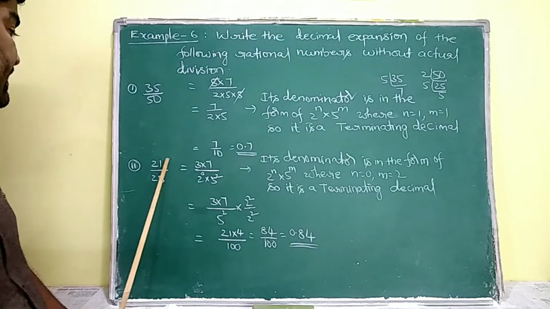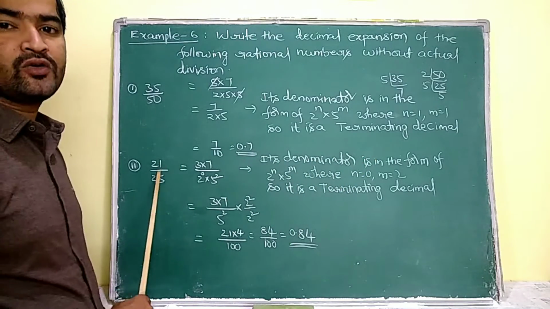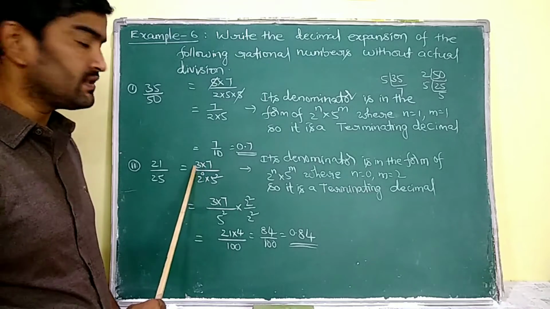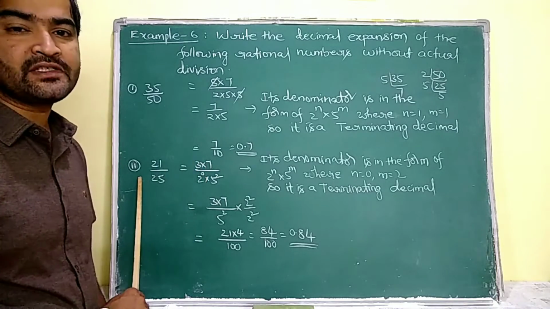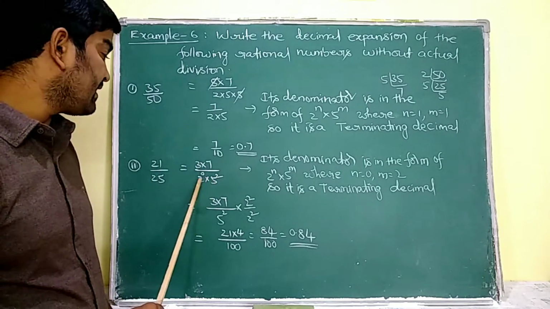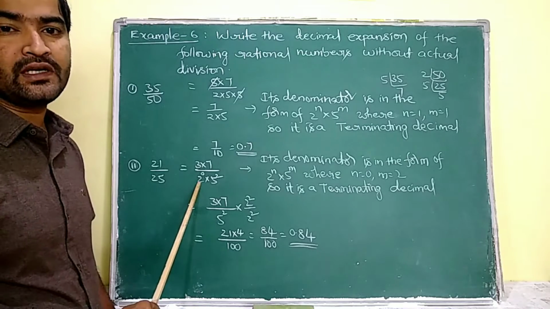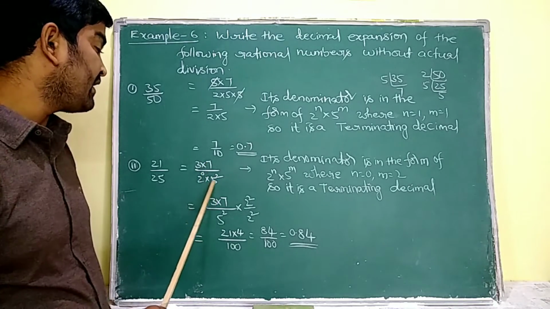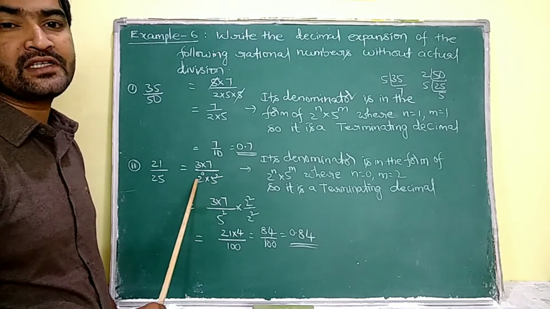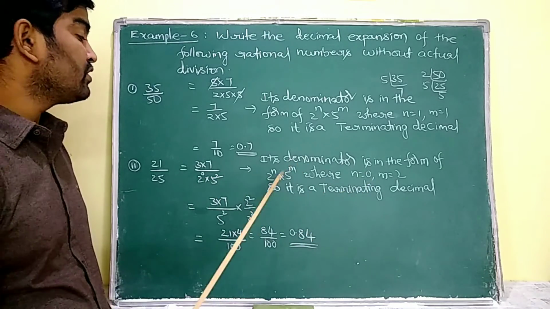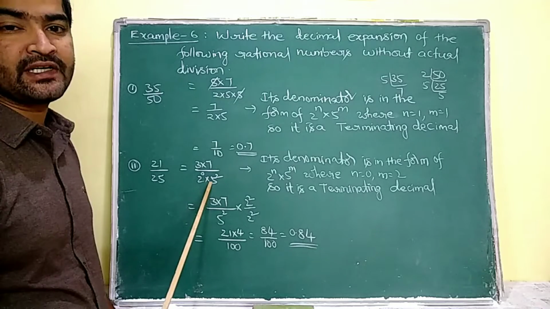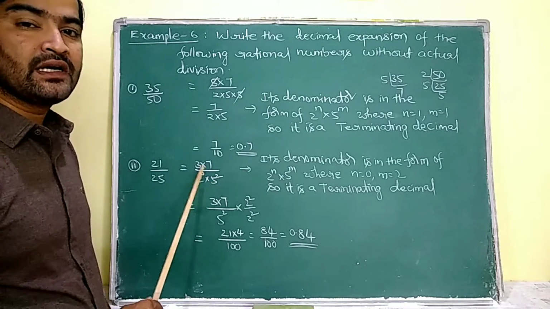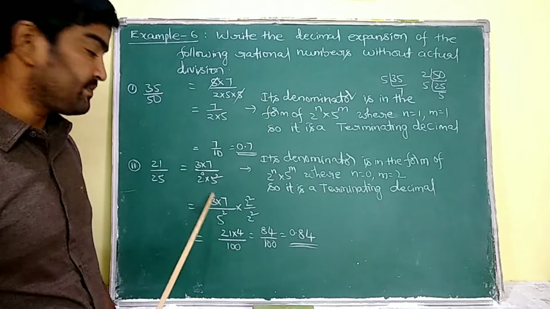So here coming to the next question, 21 by 25. 21 means we know that 3 into 7. 25 means 5 square. Besides that I am going to write 2 power of 0 in the denominator. So denominator is in the form of 2 power of n into 5 power of m, where n is equal to 0, m is equal to 2. So again it represents a terminating decimal. I have to express this rational number into a decimal expansion.